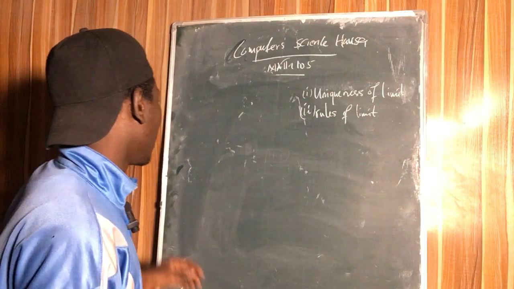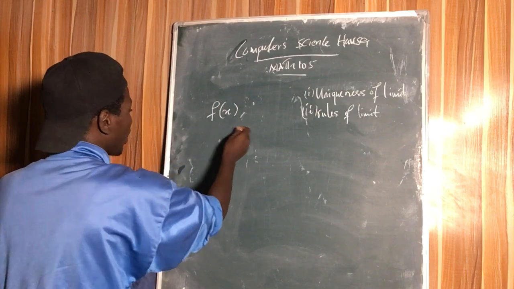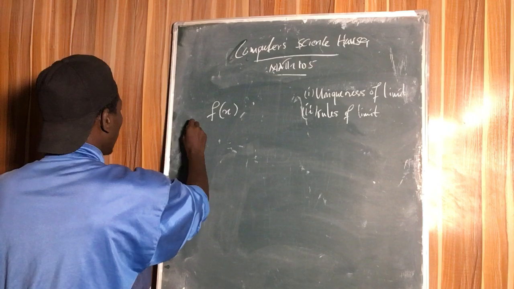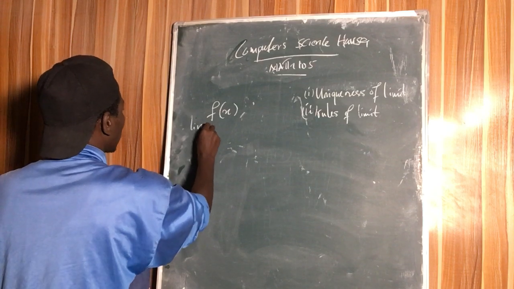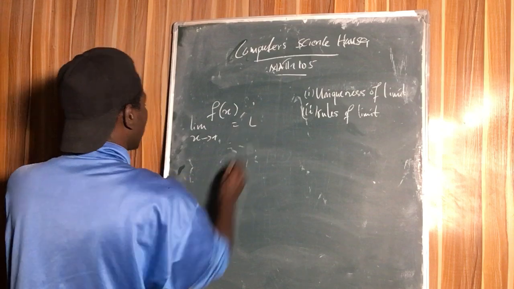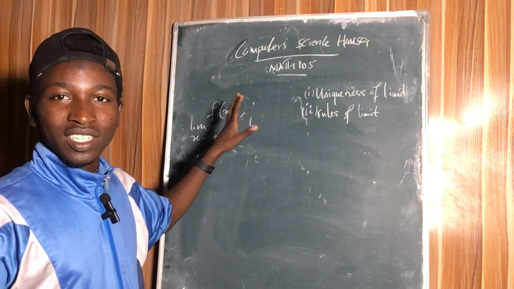For example, if the function is f of x, as the limit of f of x as x approaches a certain number is going to be L, that is going to be unique.